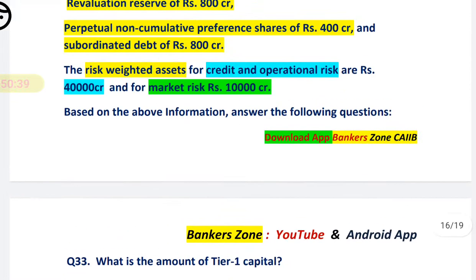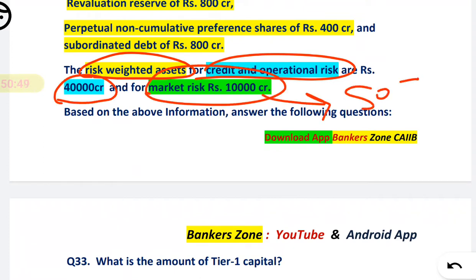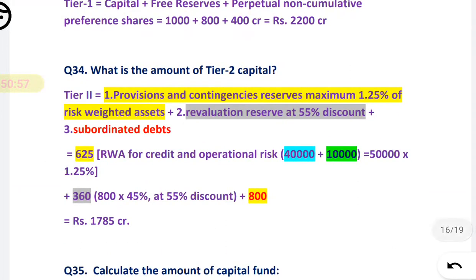So see, what is the RWA value they have given? See here, they have given RWA, that is risk weighted asset, for credit and operational together they have given 40,000, and market they have given 10,000. So total RWA will be 50,000. Okay, so 1.25% of 50,000 we have to calculate. When you calculate you will get 625. Okay, you will get 625 as the first part.